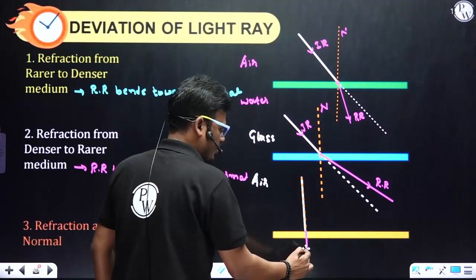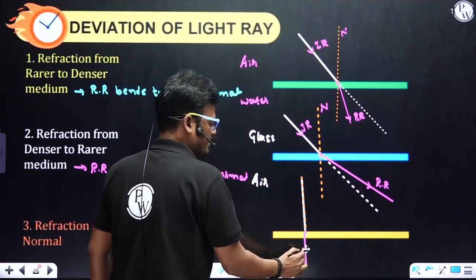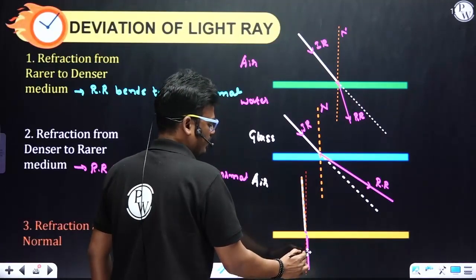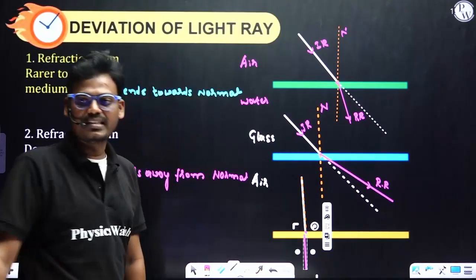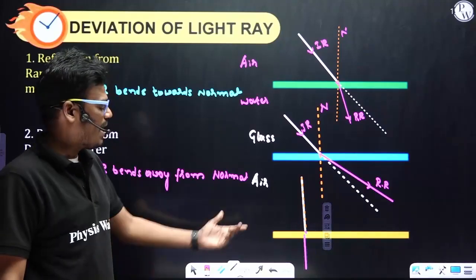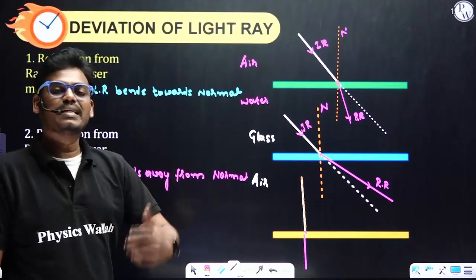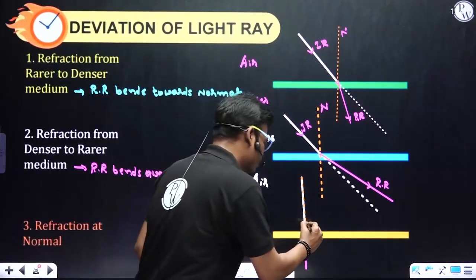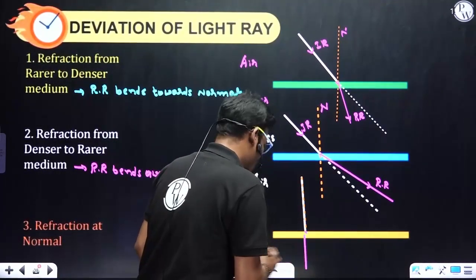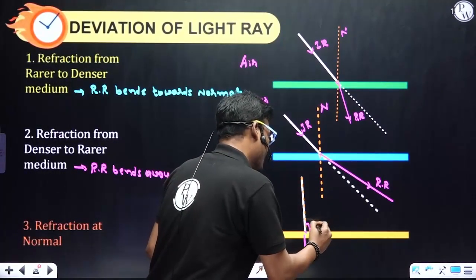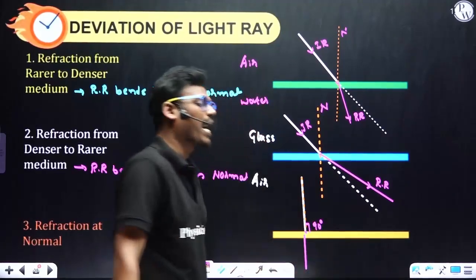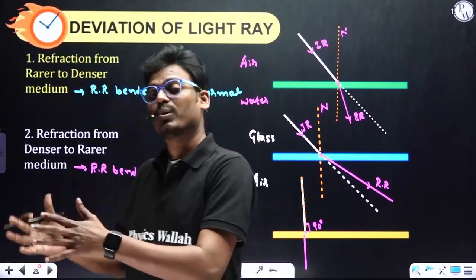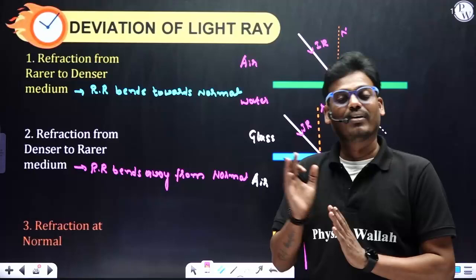Here there is refraction, but there is no change in the direction of light. When the light is incident on the surface normally, there is no change in the direction of the light ray.